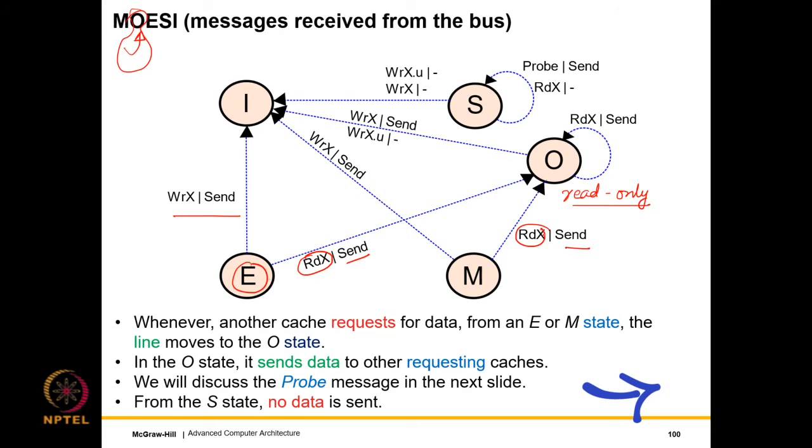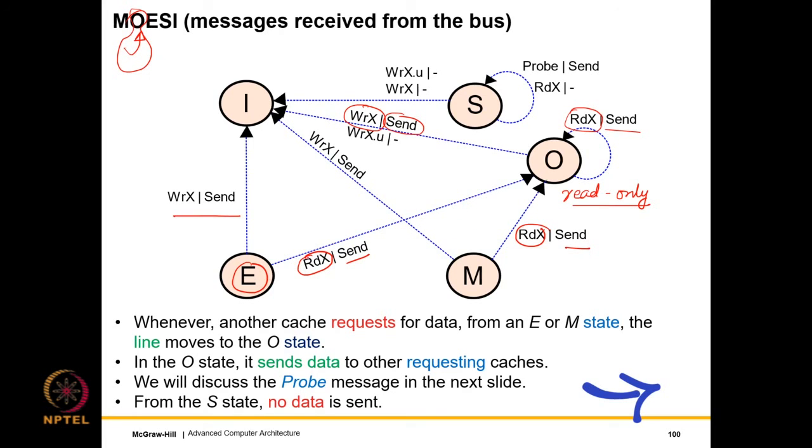So later on, if a new cache joins and wants a copy of the block, the owner will supply, right? If a new cache does not have a copy of the block, it sends a read miss message. It is the job of the owner to supply. And if another cache wants to upgrade, well, the owner of course invalidates. But if there is a write miss, again the owner supplies, right? So that's important.